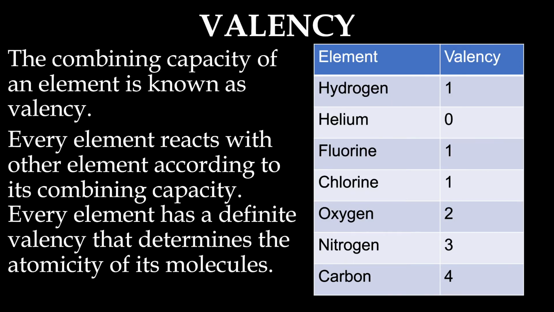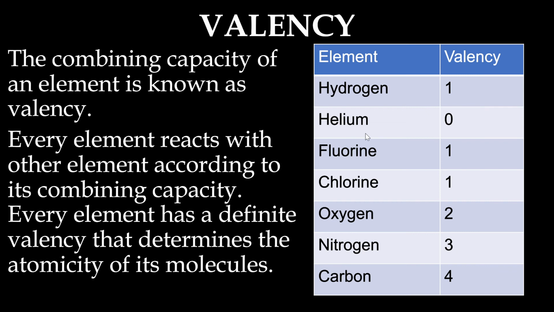Coming to valency, the combining capacity of an element is known as valency. That is, every element reacts with other element according to its combining capacity. So, every element has a definite valency that determines the atomicity of its molecules. Now, hydrogen. Valency of hydrogen is 1.